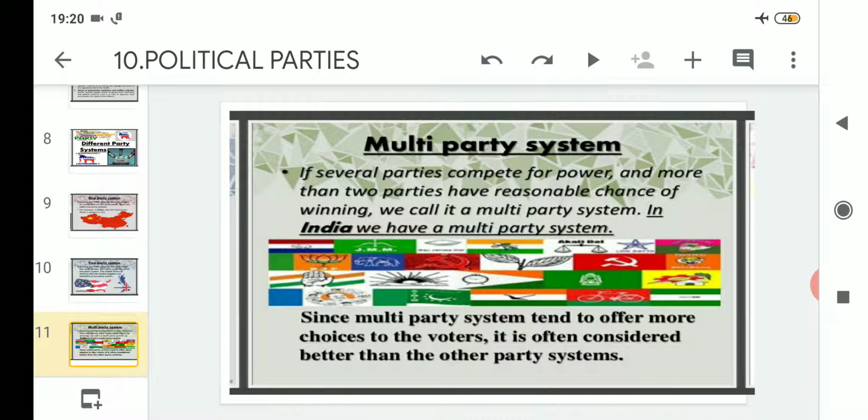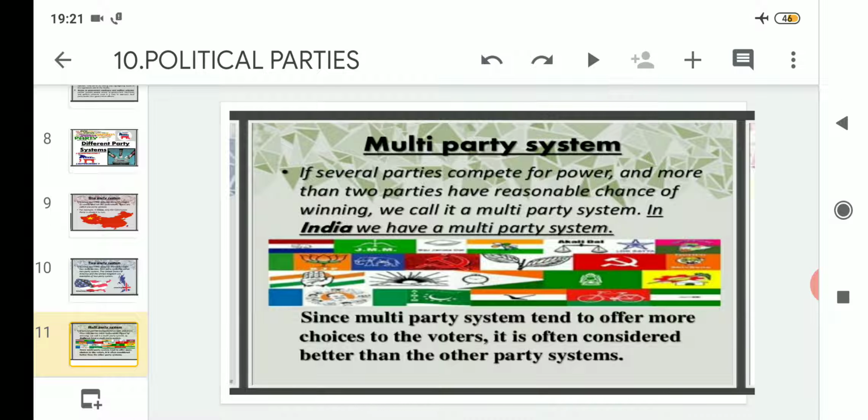Since the multi-party system tends to offer more choices to the voters, it is often considered better than the other party systems. It is believed that a country which follows the multi-party system, where many political parties are there, gives its voters a very fair chance to elect the candidate of their choice.